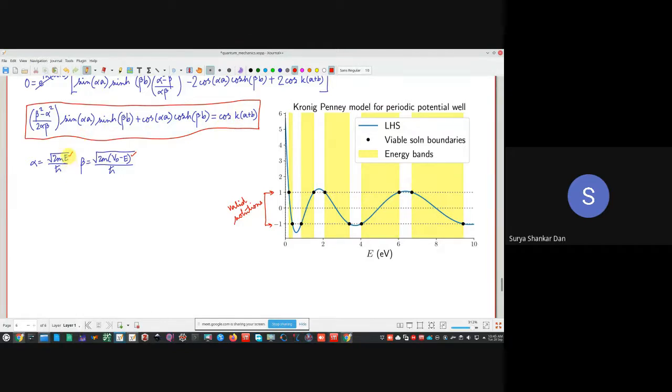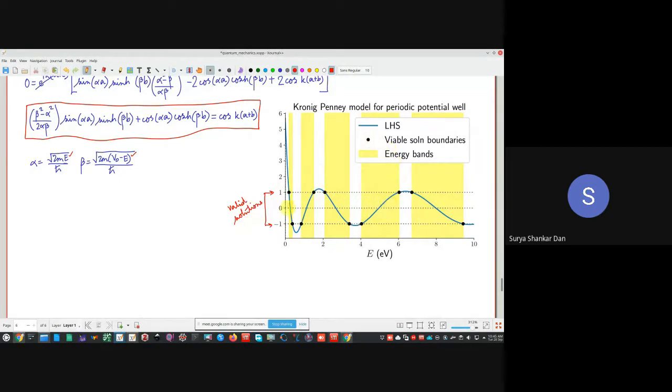That will essentially give us the energy eigenvalues. Remember, alpha and beta are functions of E only. So that means if we are plotting with respect to E as in energy in electron volts, the left hand side, that is the blue line, is going to cross the +1 and -1 at these dots.